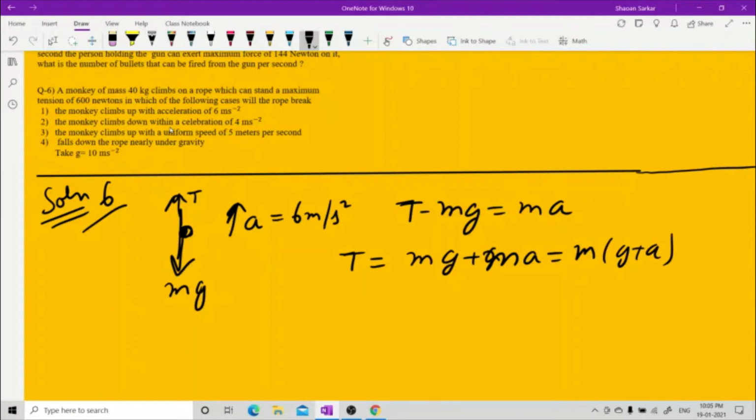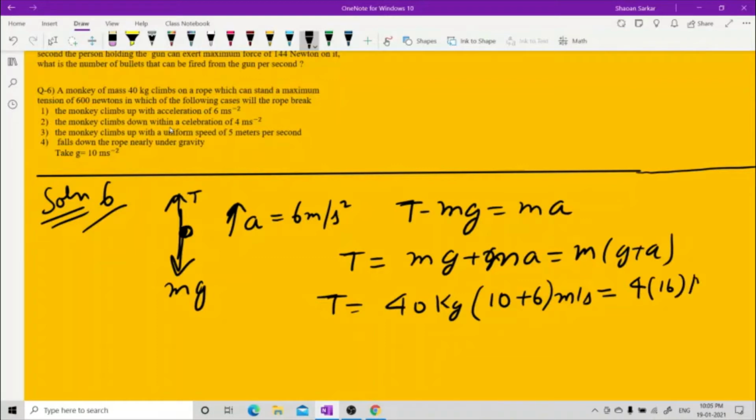What is this question saying? The monkey has a mass of 40 kg. Write down 40 kg. Now acceleration due to gravity they have asked to take as 10, plus 6 meter per second square. This comes out to be 40 times 16.